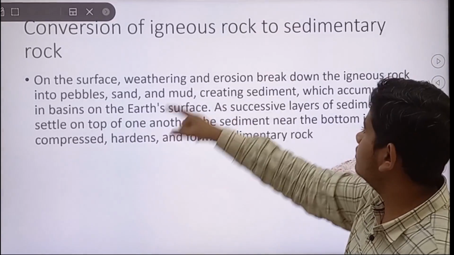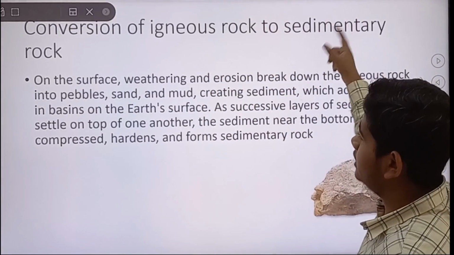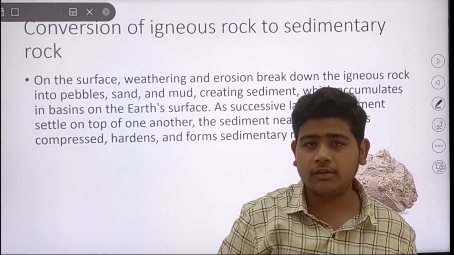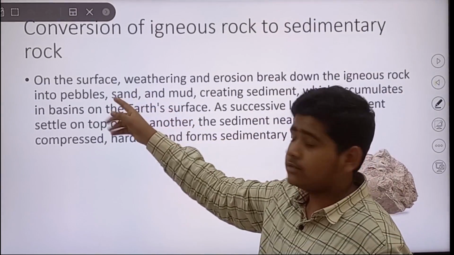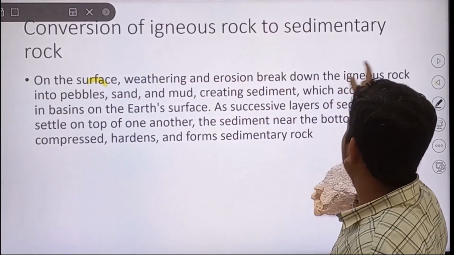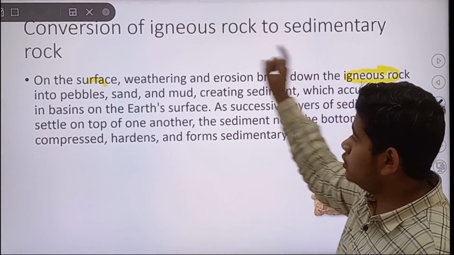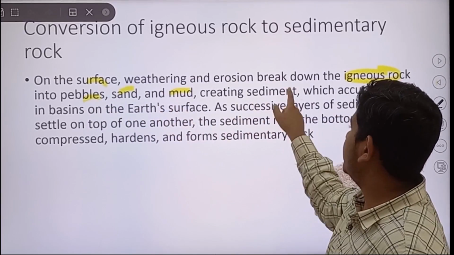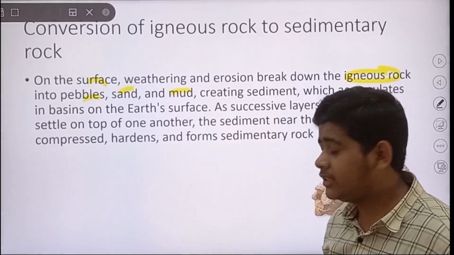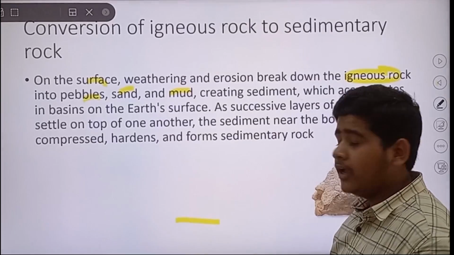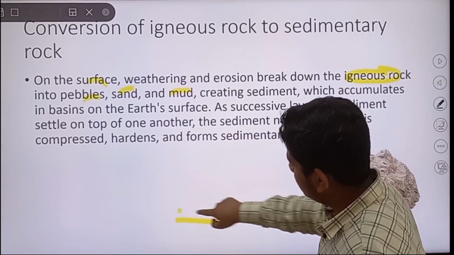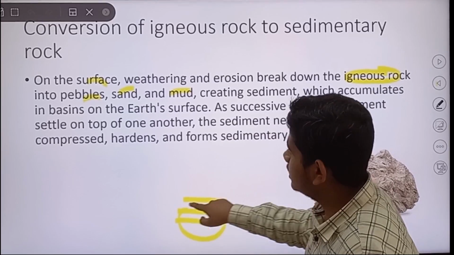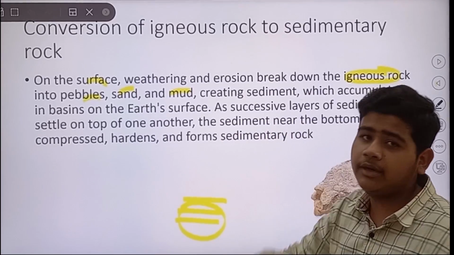Now we will see the conversion of igneous rocks to sedimentary rock. On the earth's surface, the igneous rock, due to weathering and erosion, breaks down into pebbles, sand and mud, creating sediments. Now these sediments accumulate on the earth's surface, layer after layer. Due to this, the bottom layer gets compressed, hardens and forms sedimentary rocks.